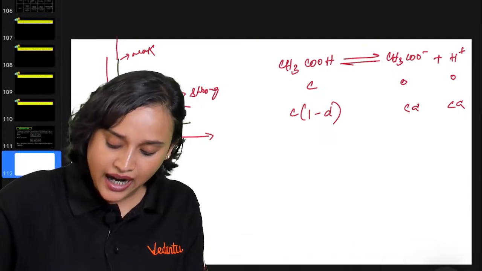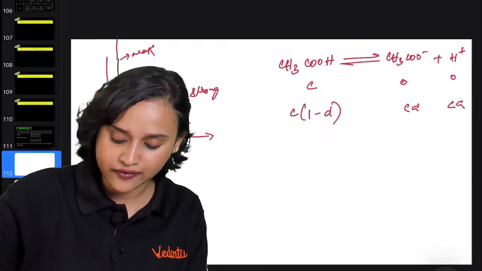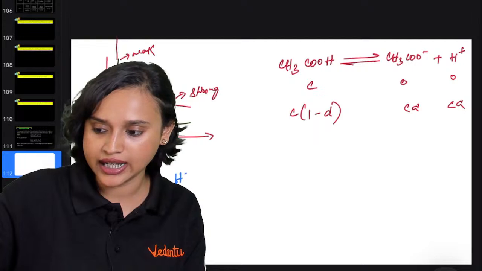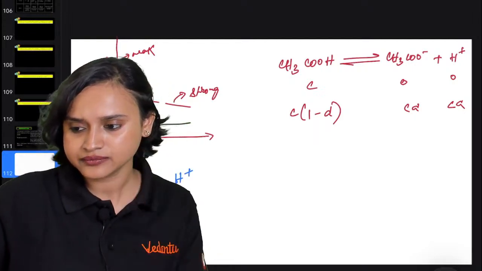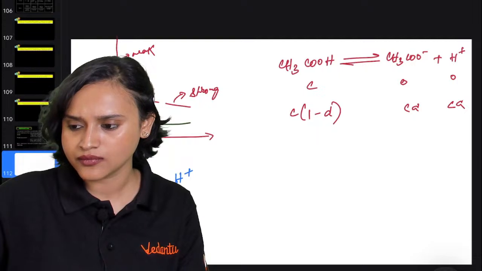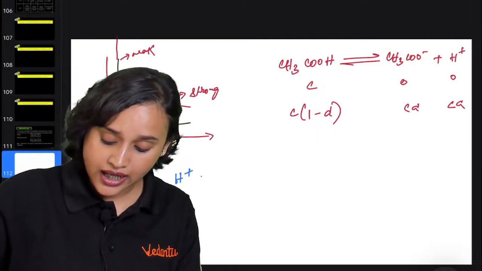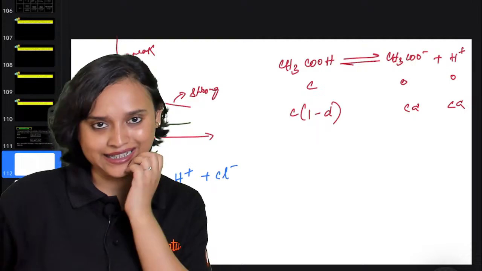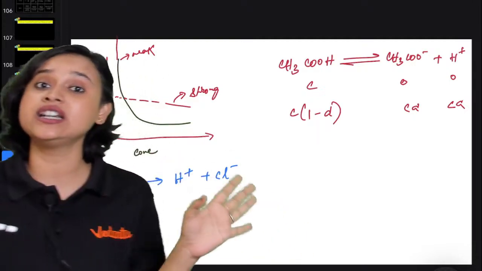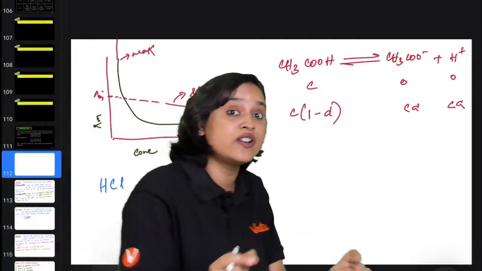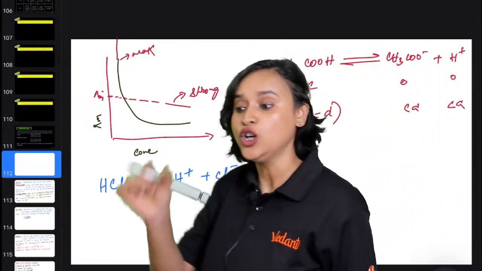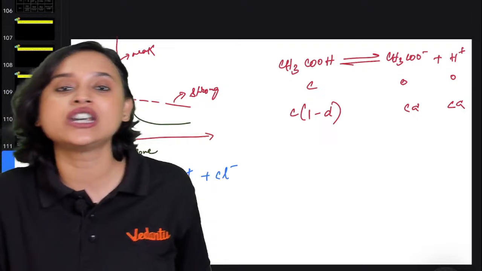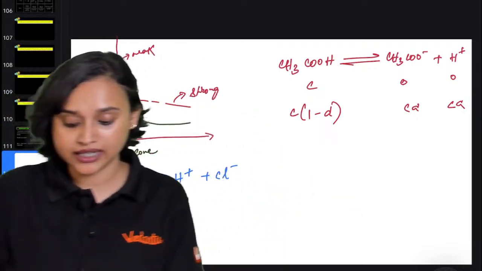So if I take hydrochloric acid, I know that if I dissolve it in water, I will get H plus Cl minus, right? Everything will get dissociated. Each and every molecule of HCl will get dissociated into H plus and Cl minus.